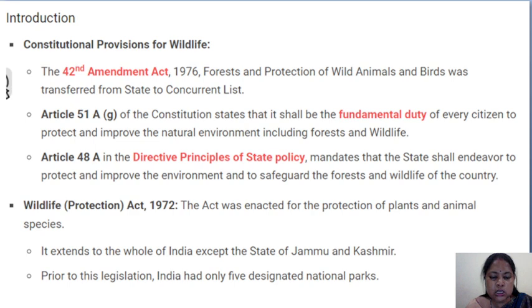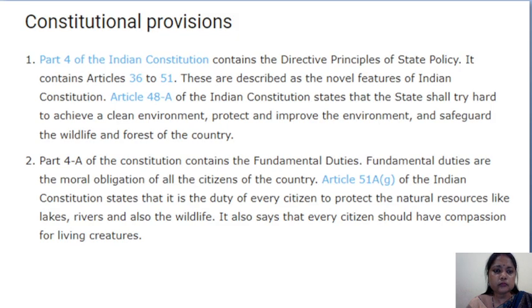Prior to this legislation, India had only 5 designated national parks. Okay, we have different areas declared as national parks. So, prior to this act, that means prior to 1972, in our country there were only 5 designated national parks.